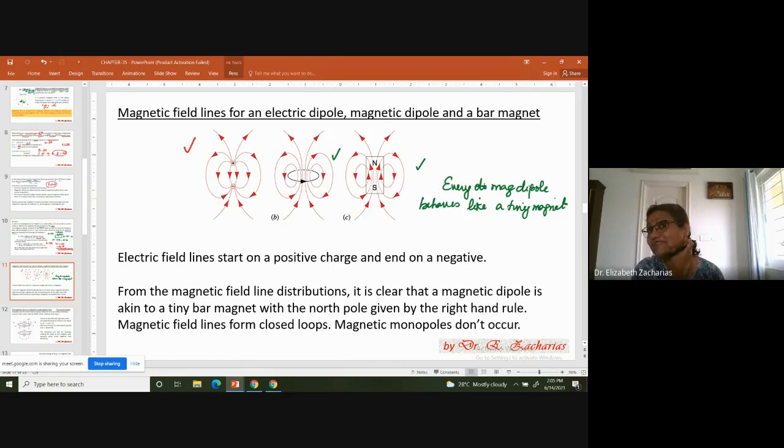So now it's easy to understand the magnetic effect of material. Otherwise, you wonder from where is magnetism coming? Magnetism is coming because a tiny loop of current or a magnetic dipole behaves exactly like a tiny bar magnet. Okay?